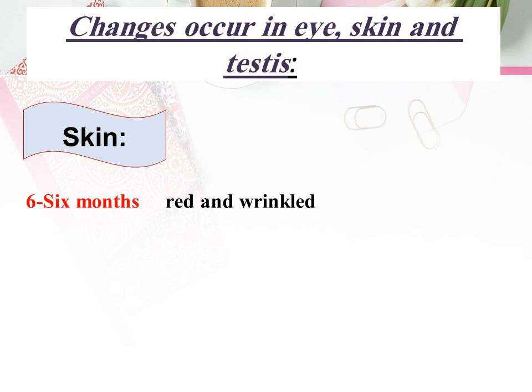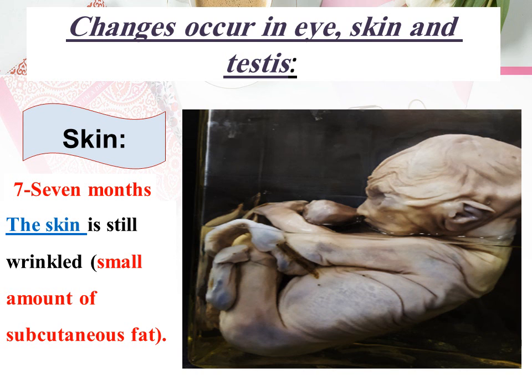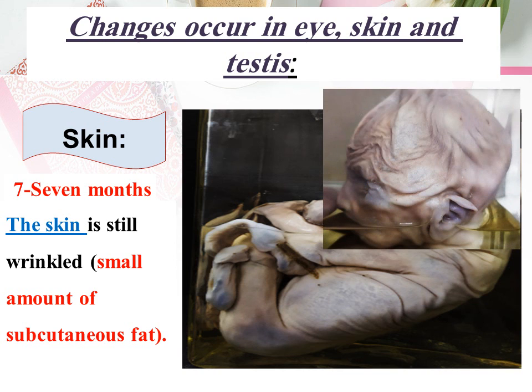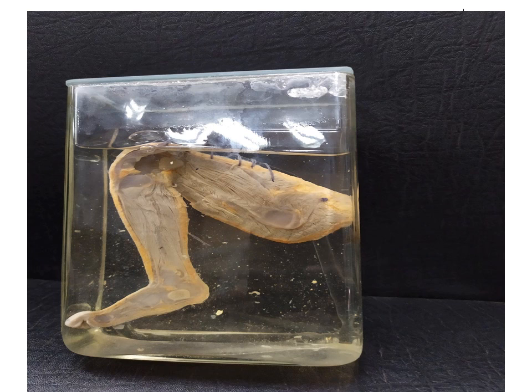The skin at 6 months is red and wrinkled. At 7 months, the skin is still wrinkled with a small amount of subcutaneous fat. So, any jar containing a fetus with wrinkled skin means that fetus is less than 8 months. Wrinkling, as appears in our jar. At 8 months, the skin loses its wrinkling.